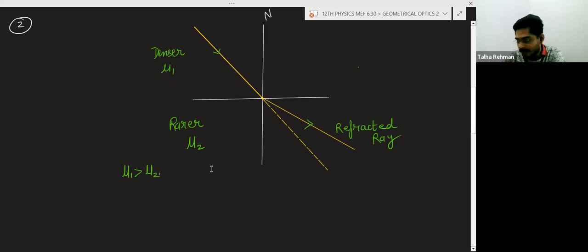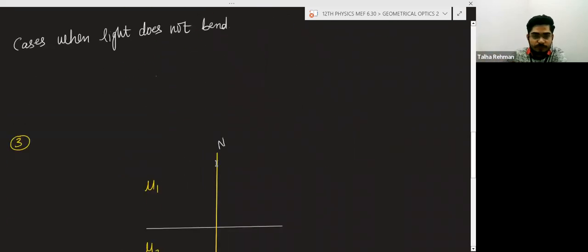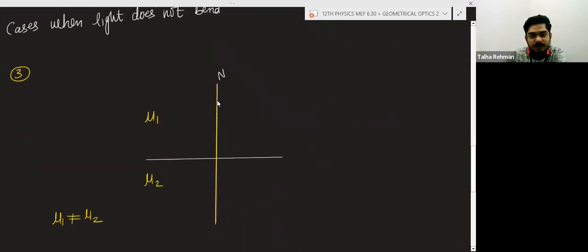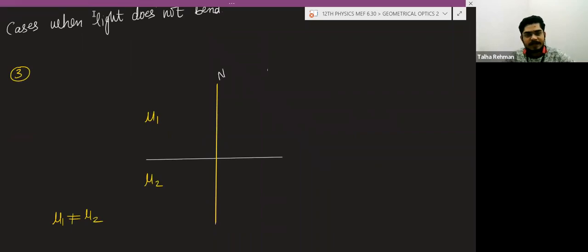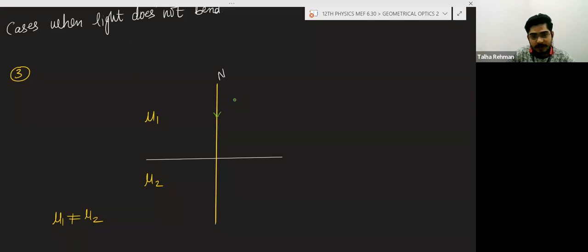After that, we will see there are two cases in which there is no bending of light, even if the medium is changing. Case when light does not bend: this is a normal, and here is some medium and here is another medium. A light ray is incident normally. So this is the normal incidence of the light like this, and light will pass straight.